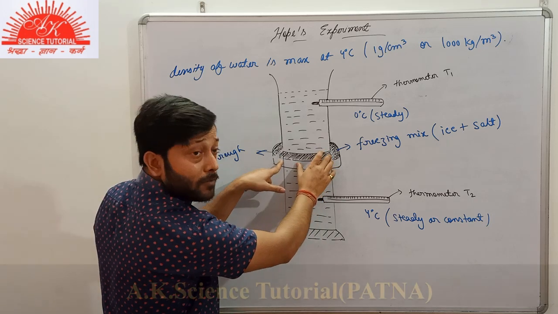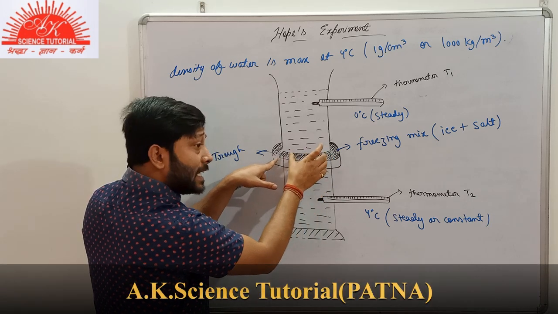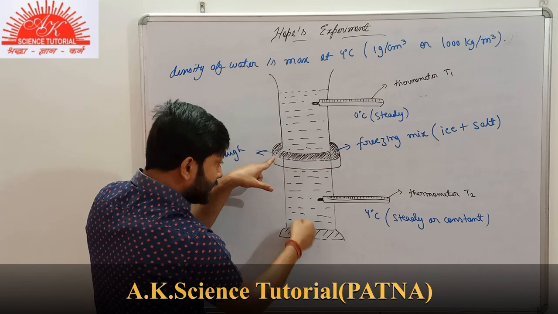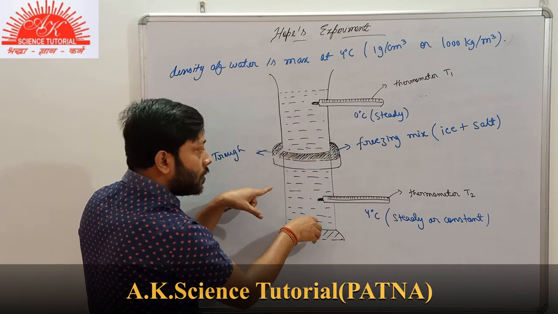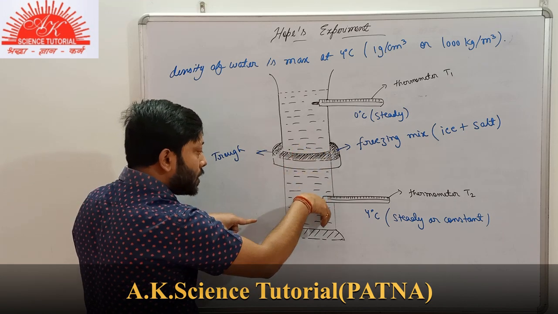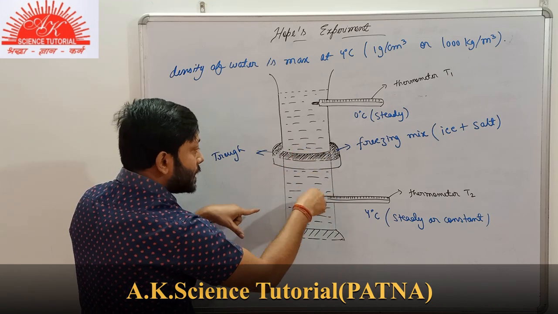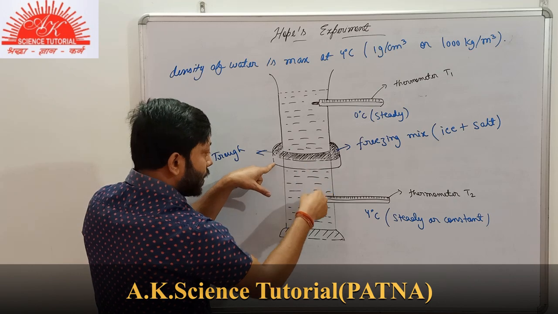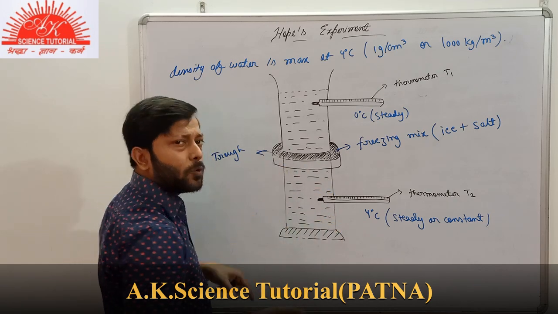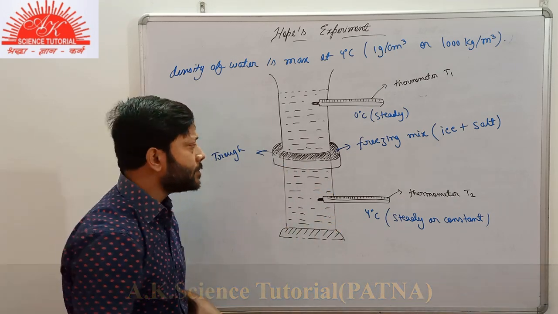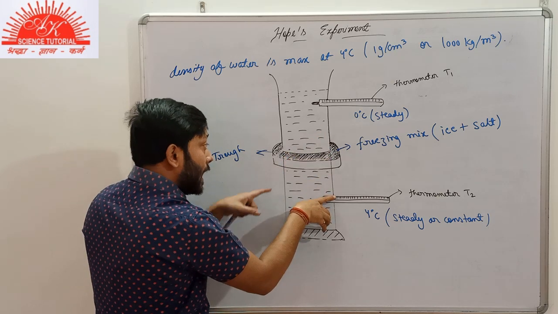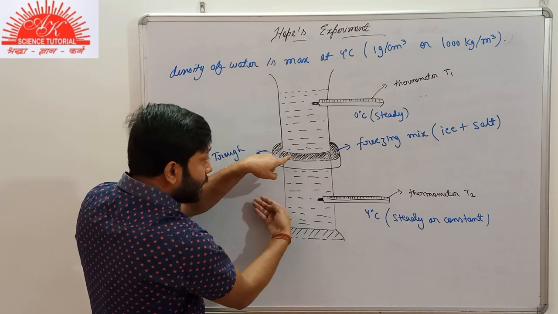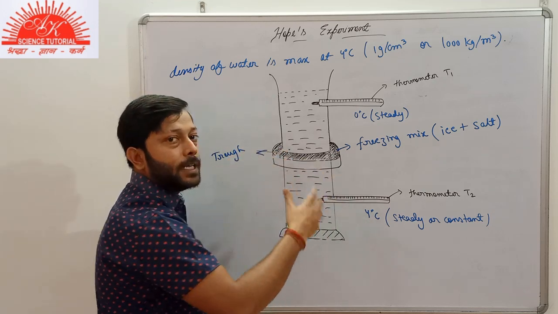So what will we observe here? This water, as it is heavier than the water below it, will sink down. As this water goes down, the water that is below it will rise above due to convection. Simple, it is very simple. This water being heavier will sink down and be replaced by the water below it. So this process goes on.